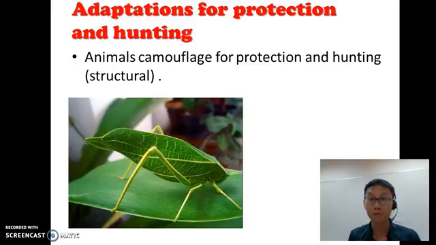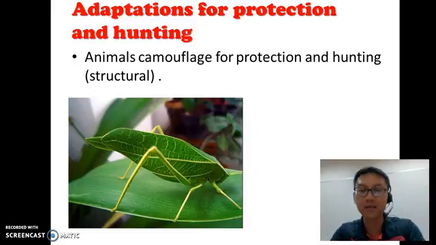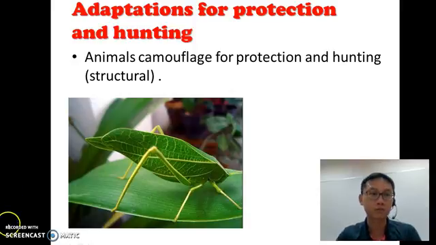Now we've learned about camouflage, and camouflaging is actually an adaptation method. So animals camouflage, and you know there are two reasons why they camouflage. One is for protection, to hide from predators. Second is to hide from the prey so that they can pounce and eat the prey easily. Okay, so camouflaging is also an adaptation.